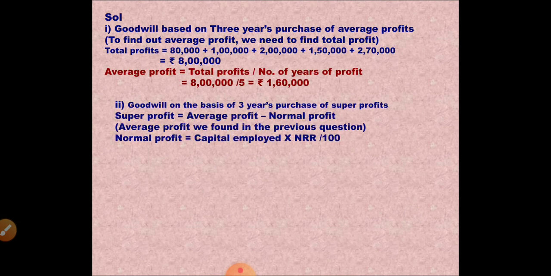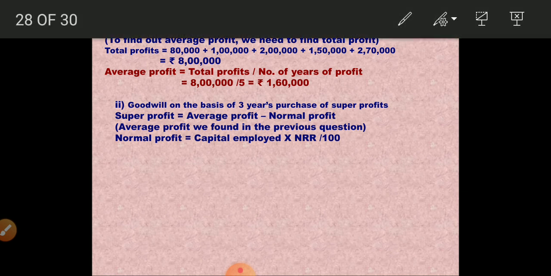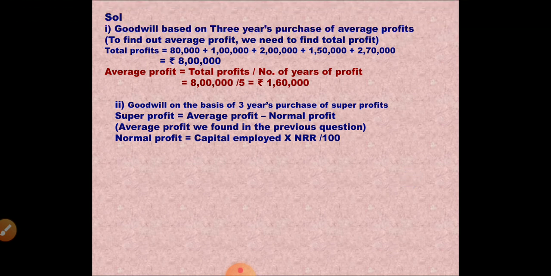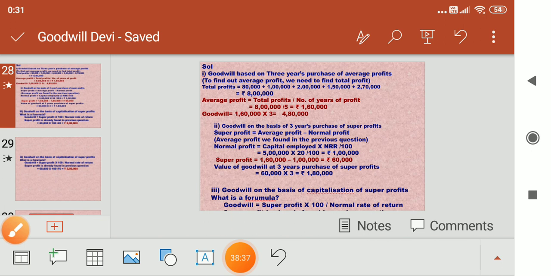Case 1: add the 5 years profit, divide by 5, multiply it by 3, you get the goodwill. So I made the changes here. The final answer was missing.